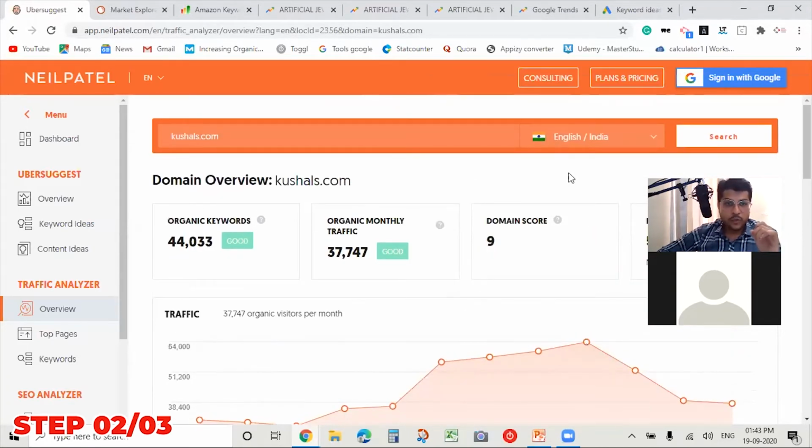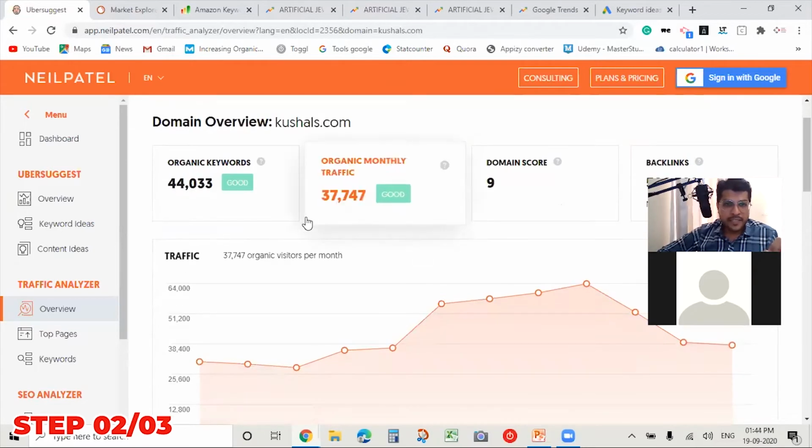Once you do a search of this website, it will decode everything for you. Most of the data, not all the data, because this is a free tool. If you want to decode more insightful data, you need to pay on this platform. This platform is a freemium platform wherein a few features are free, and if you want to access more features, you need to pay.